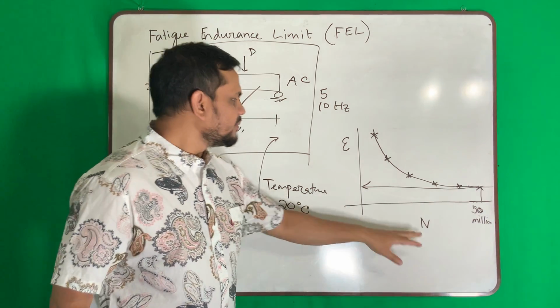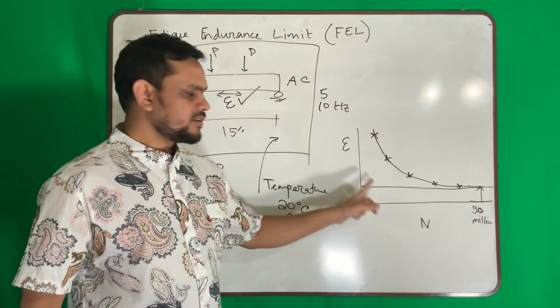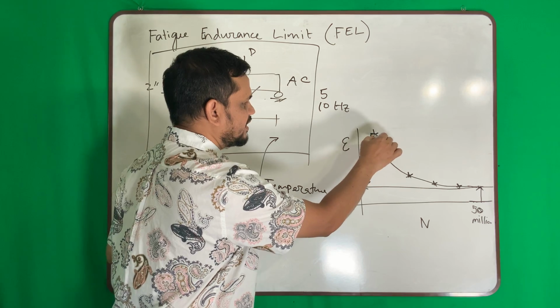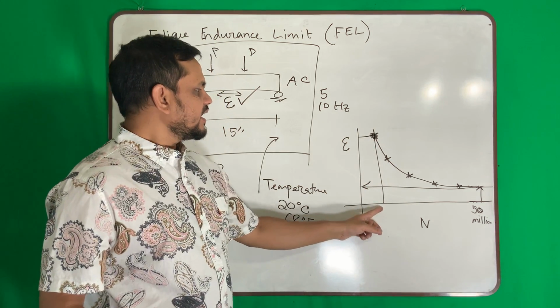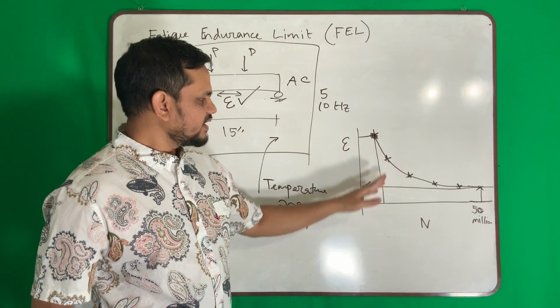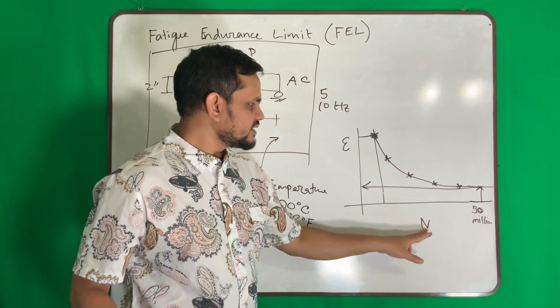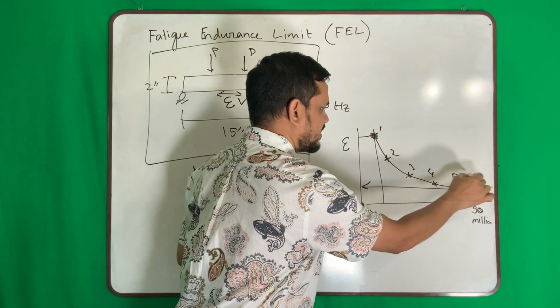Then we plot a curve, epsilon versus N, strain versus fatigue life. Say when my strain is very high, my fatigue life is very small. If I decrease my strain, my life increases. So first time, second time, third time, fourth time, fifth time, like this.